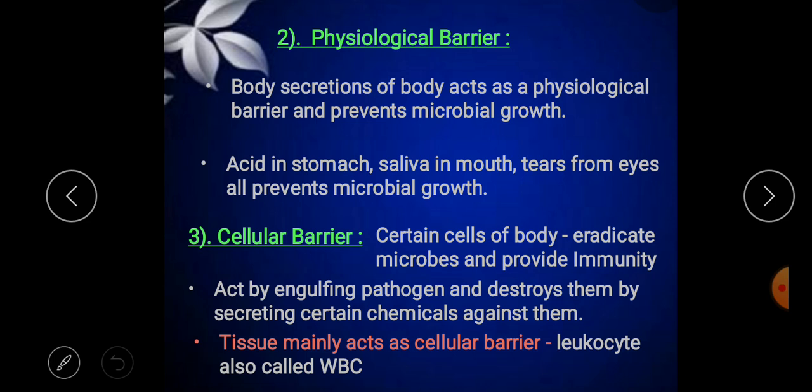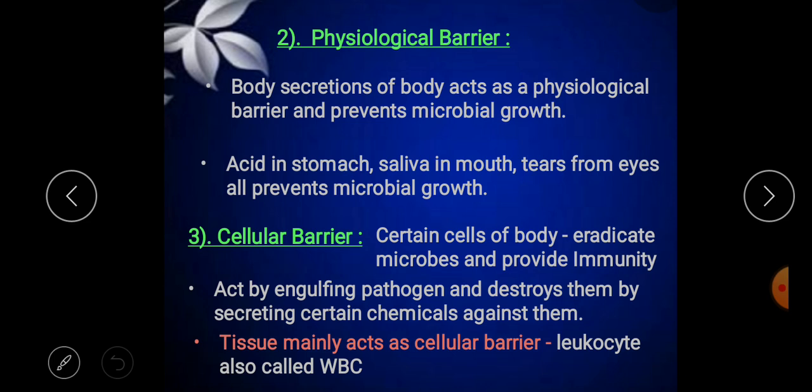So this is about the stomach acid. The next one is the saliva. So what is this saliva? Saliva is a watery fluid which is secreted inside the oral cavity. It also has a pH which is not suitable for many of the microorganisms and pathogens. Okay, so this is about the saliva in the mouth.